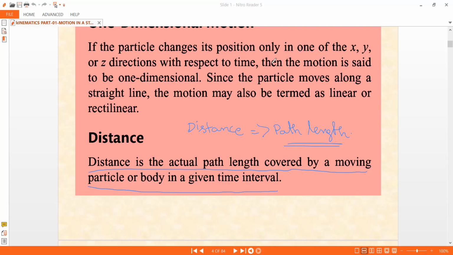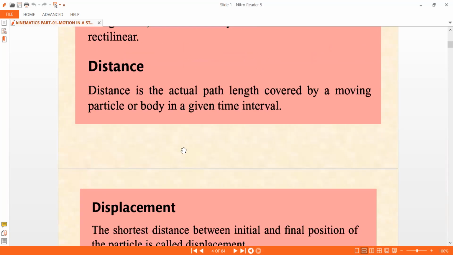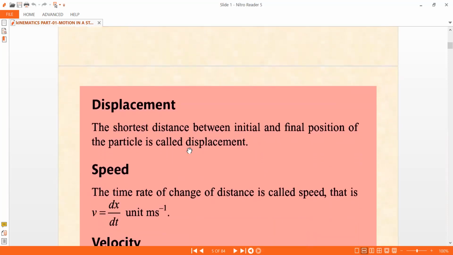Now this is the idea. We will explain it with the help of the modulus function in mathematics. What is this modulus function? We'll discuss the modulus function in mathematics, and using that property we can define the distance, that is, the path length. Now let us move on; I'll explain that when it comes to the problems.